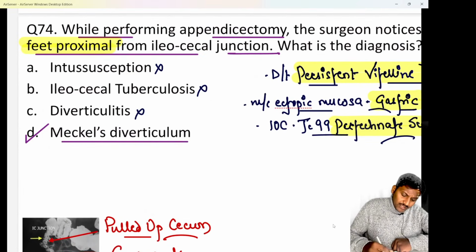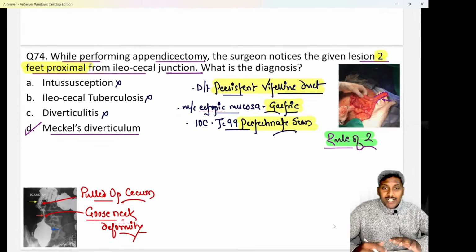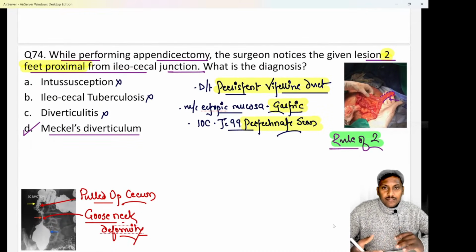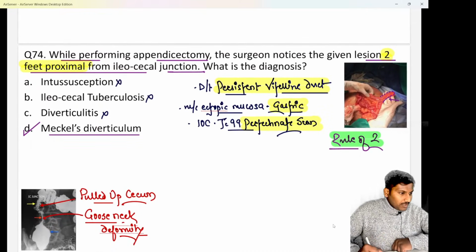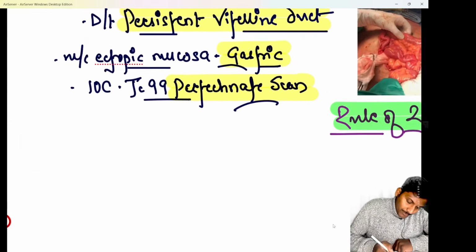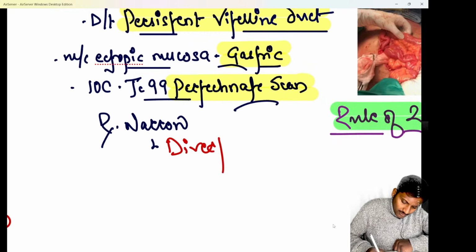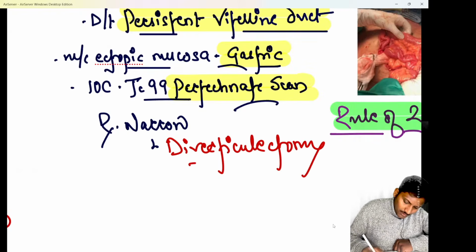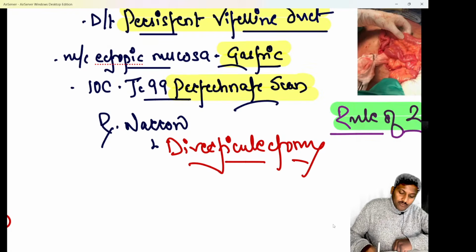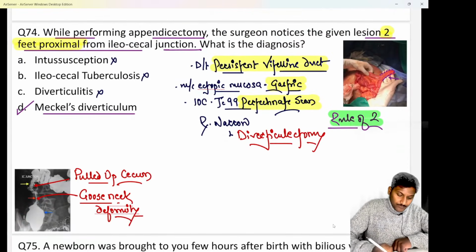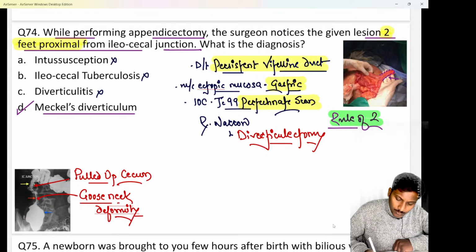Diverticulitis is commonly seen in elderly patients, and there are multiple outpouchings in diverticulitis which will cause bleeding. That is the important thing. Okay? And treatment we know, in patients of Meckel's diverticulum, if the Meckel's diverticulum is narrow, we go for a treatment that is known as diverticulectomy. If the Meckel's diverticulum is wide, we don't perform a diverticulectomy.